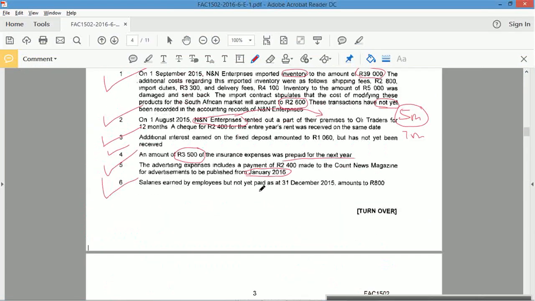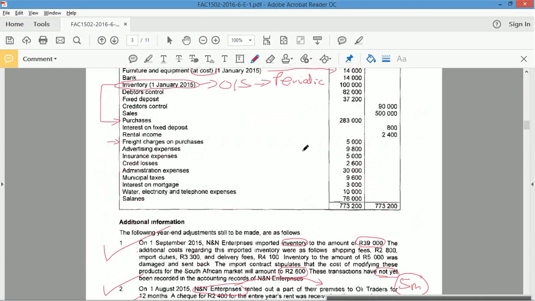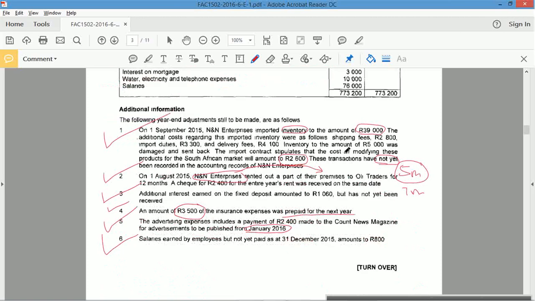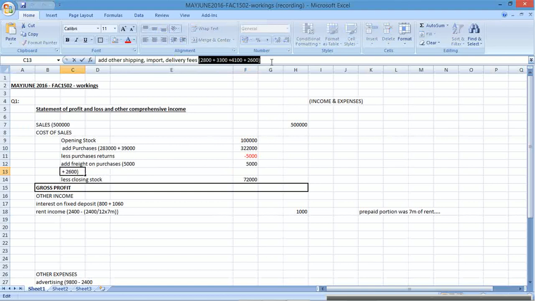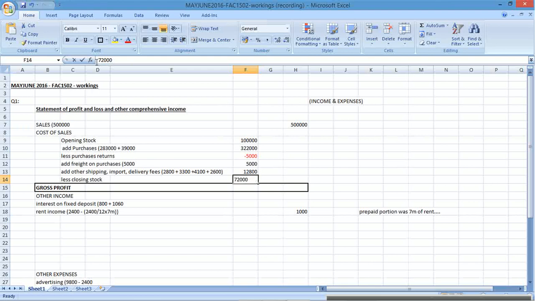Hold on, less purchases returns, add freight and purchases. Was freight and purchases the same amount? Looks like it. Yeah, freight and purchases was 5, and the return was also 5. Okay, so that was a coincidence. This was less, so that's minus. Okay, this is a plus, 5,000. Then you're adding all these other costs, so I can just sum up all of that. And less the closing stock, make that a minus. Okay, so that's what we've got.